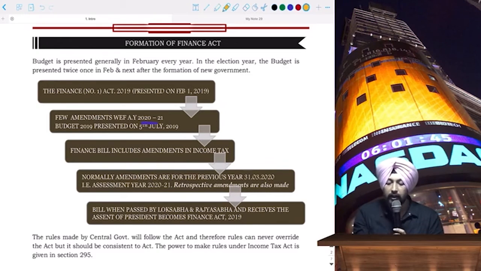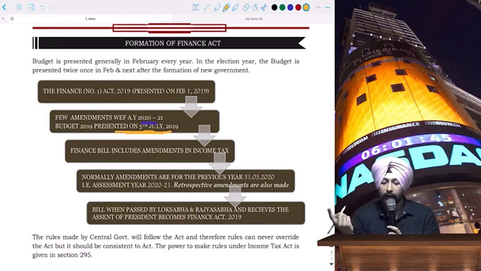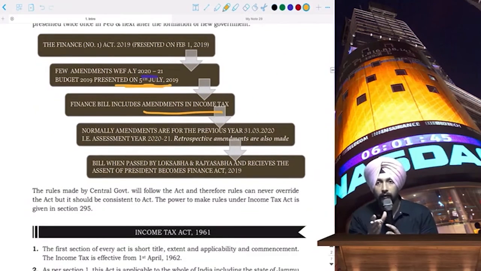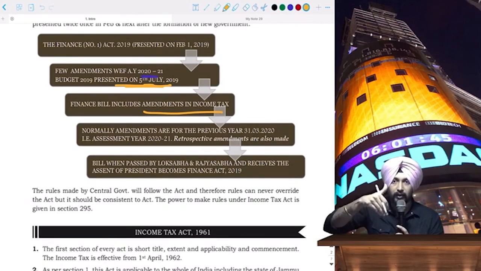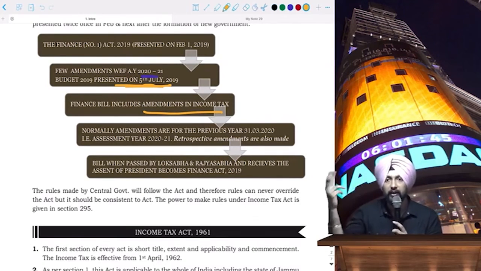And then the second budget was presented on 5th of July after BJP has won the elections. And then the finance bill includes the amendments in income tax. Normally amendments will be, like if it's Finance Act 2019, it will be applicable for previous year 19-20, that is assessment year 2021.